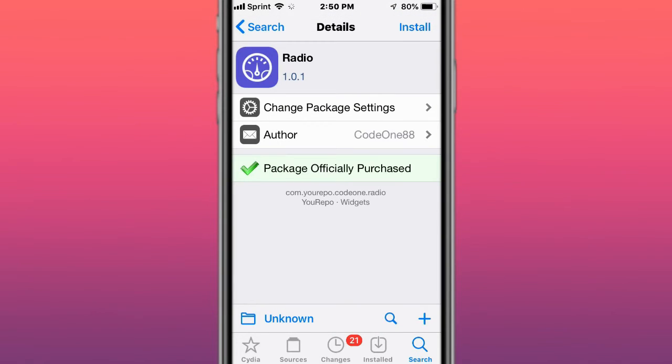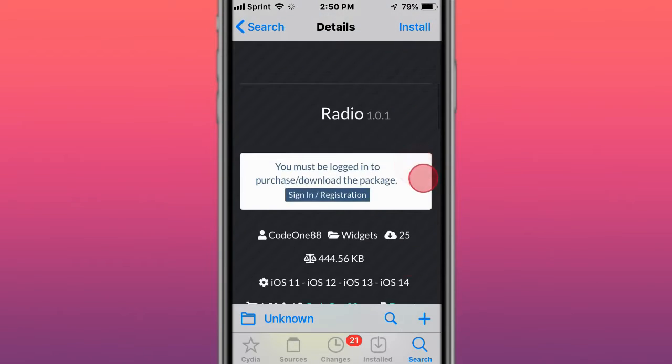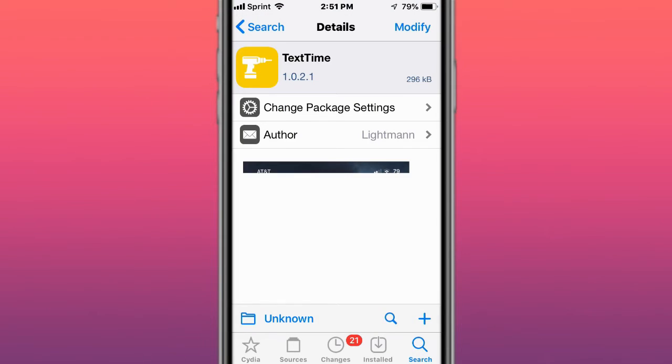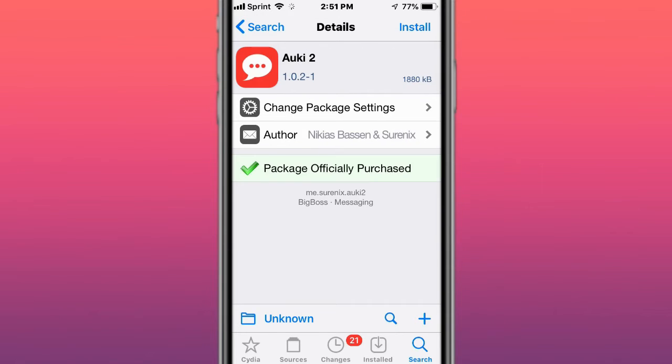This is actually a widget called Radio. It's Sgnhtml with new Bluetooth functionality. This is called text time. Display the time as text. This is called skip delete confirmation. This is called Aki or